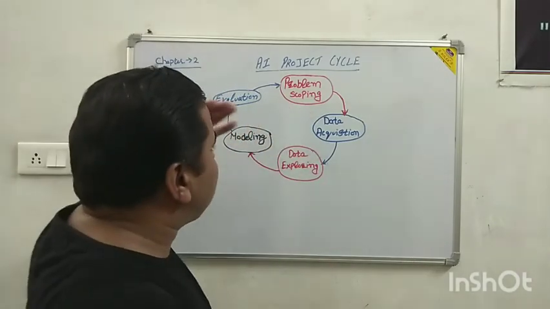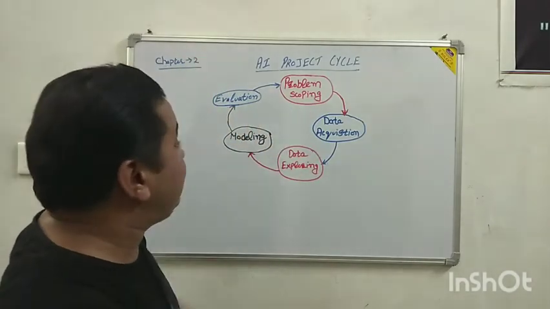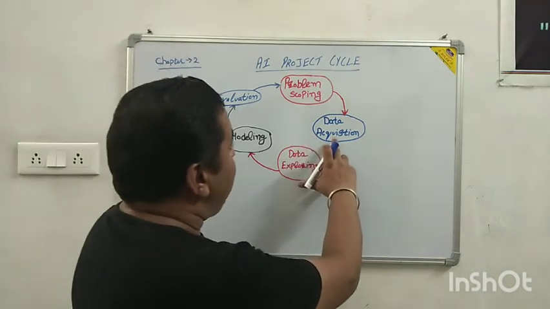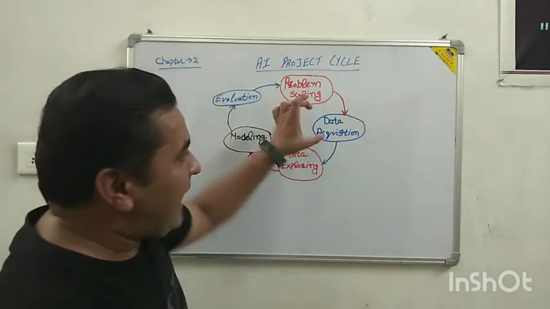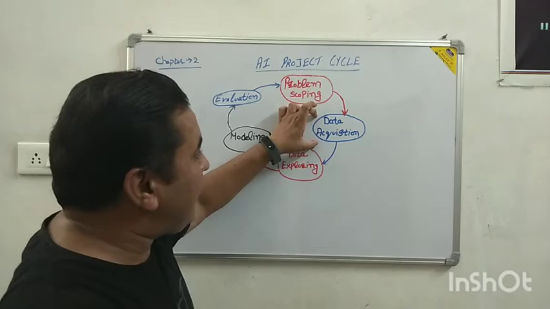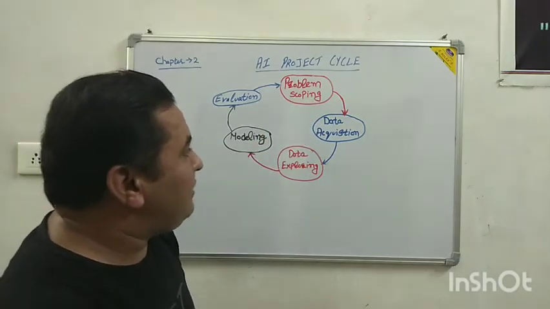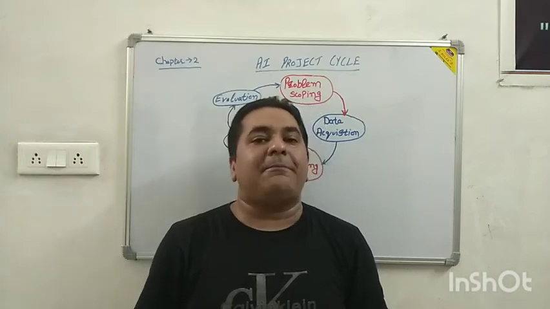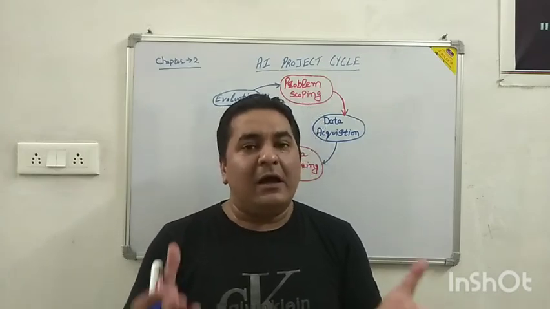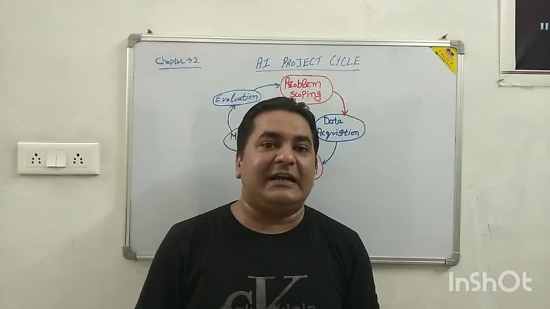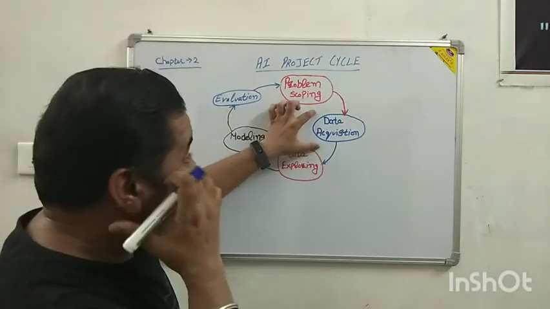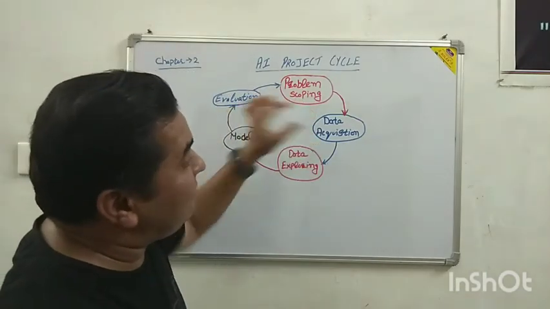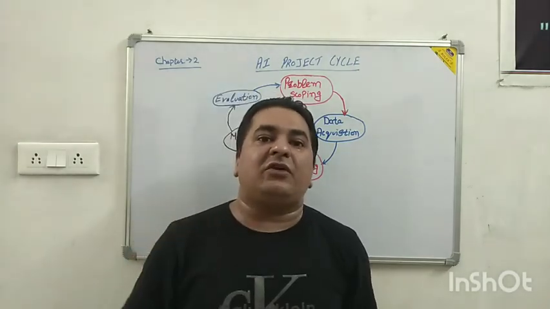So data acquisition means collecting data to come across the problem or to manage a product. We have to collect certain data, and that is known as data acquisition. It means collecting a large amount of data.